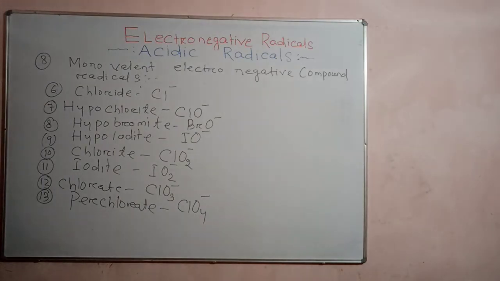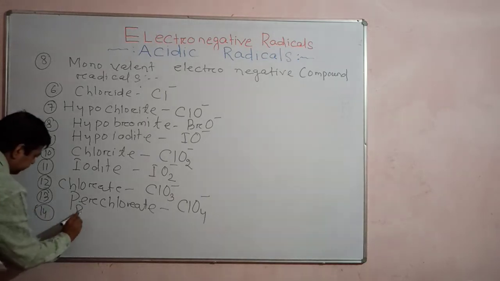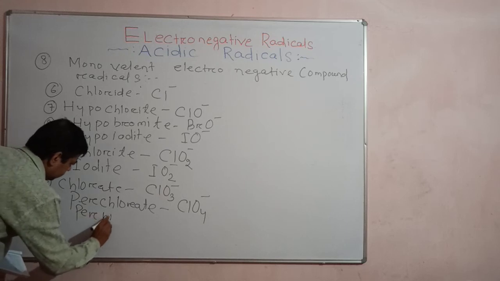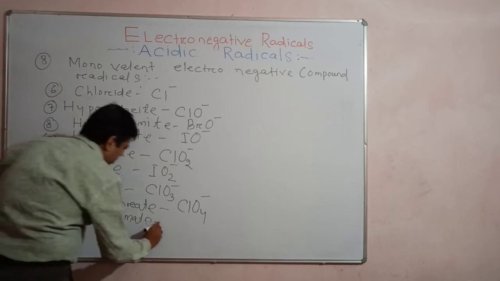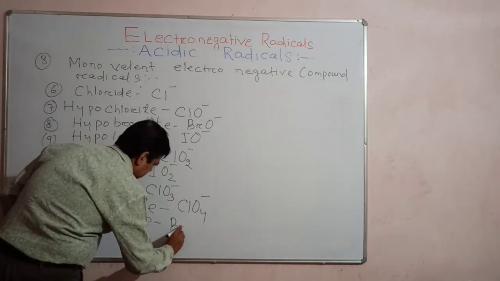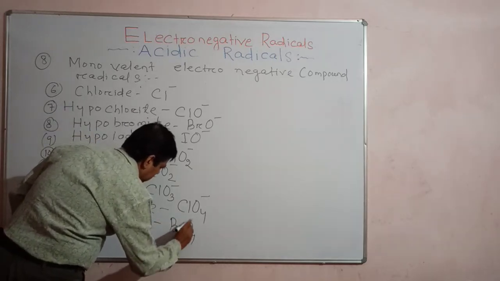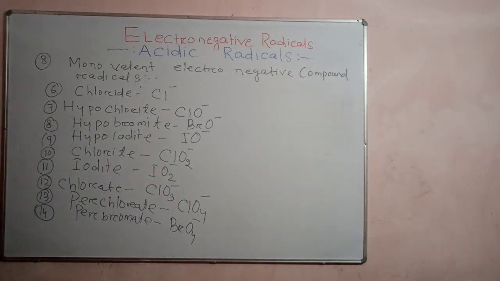Similarly, you will say perbromate, BrO4 minus. Yes or no? Understand? And these are all examples of monovalent radicals, right?